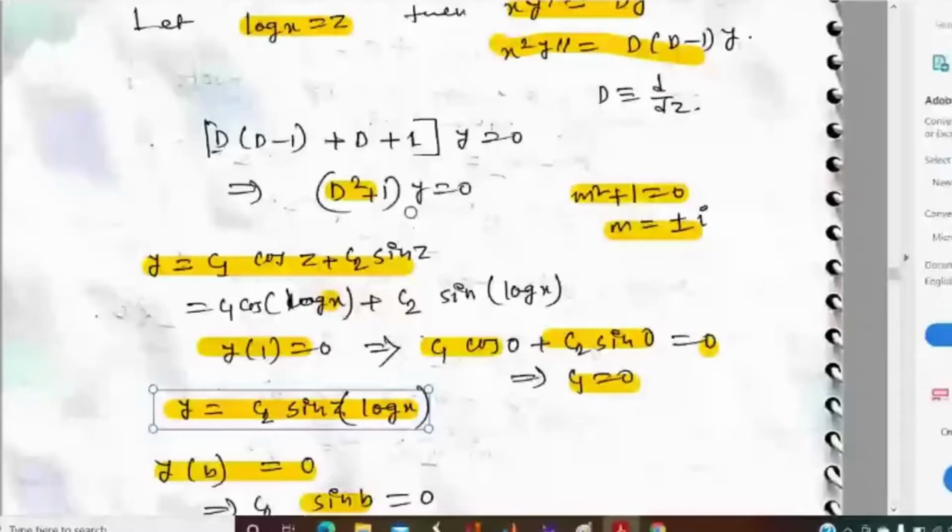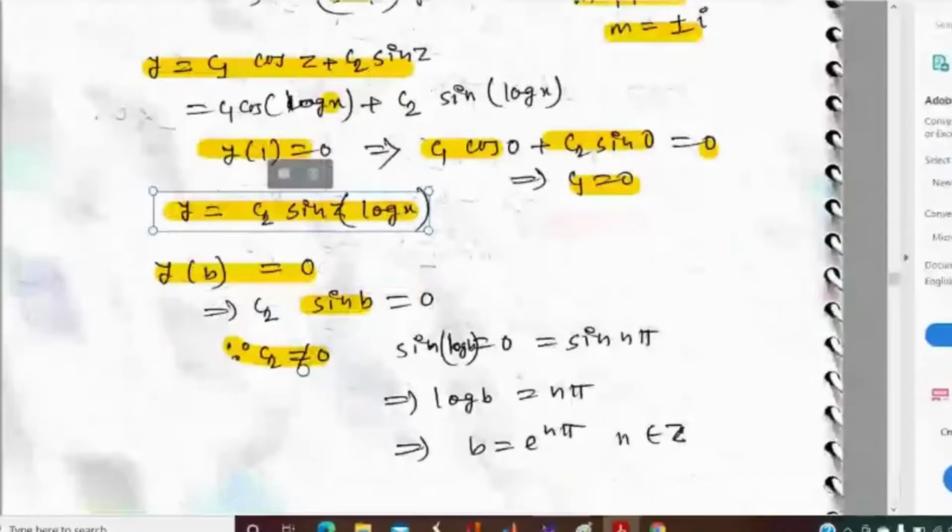Non-trivial solution means non-zero solution. So for a non-trivial solution, c2 must be not equal to 0.